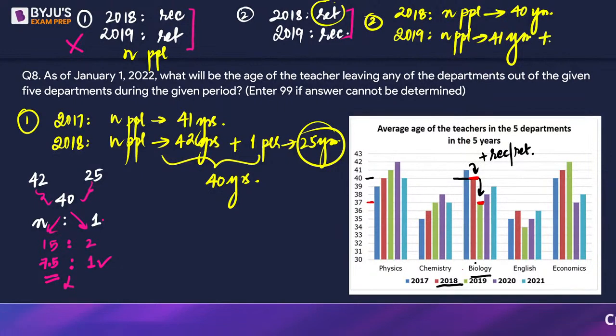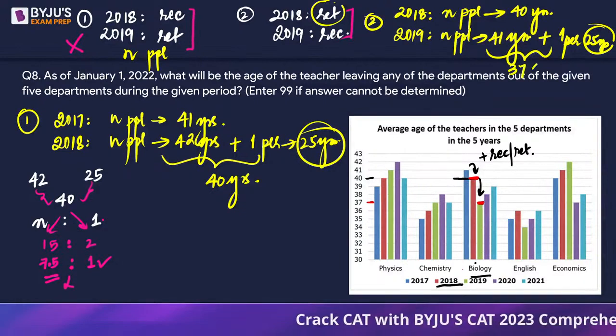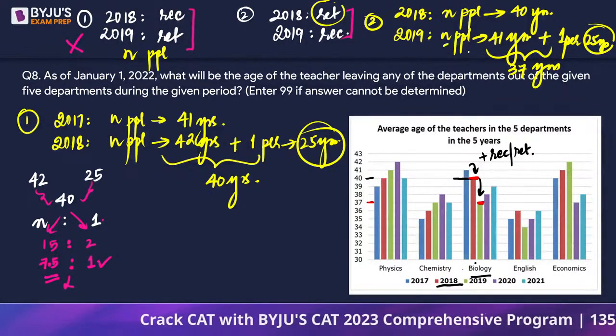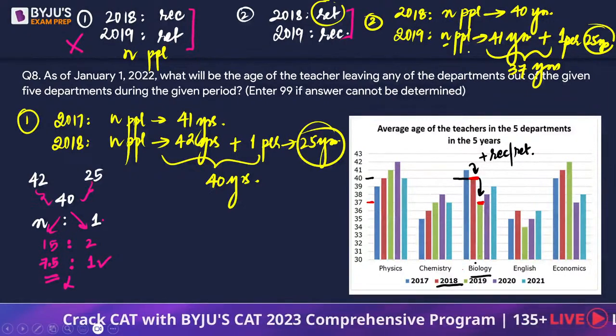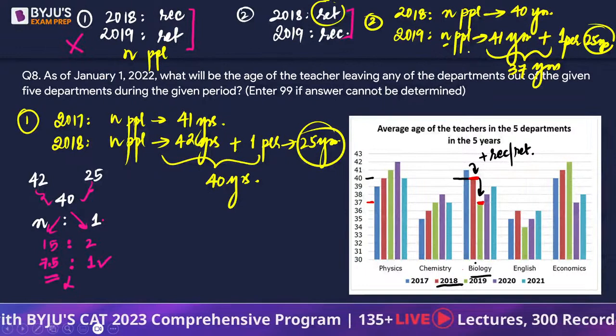So can we say one person joined whose age was 25 years, such that the overall average turns out to be 37 years? Now you can see that there is only one variable, n, missing. Once we get the value of n, we will know the 2018 figure.